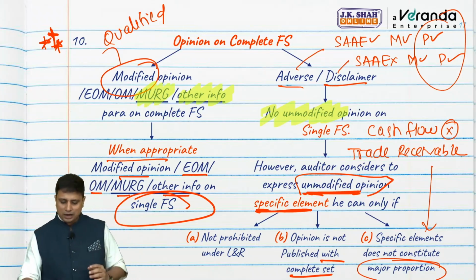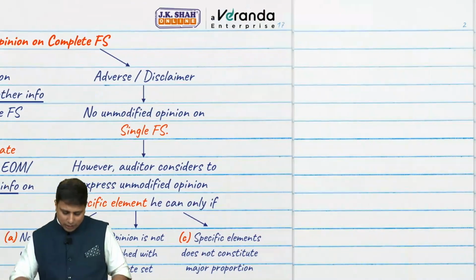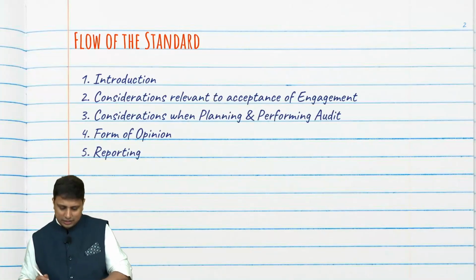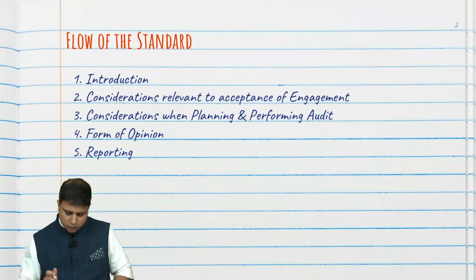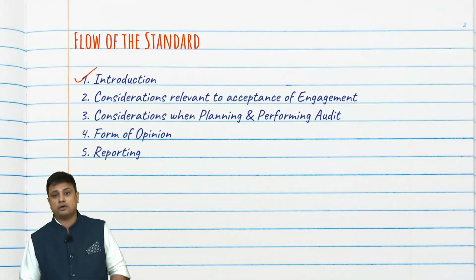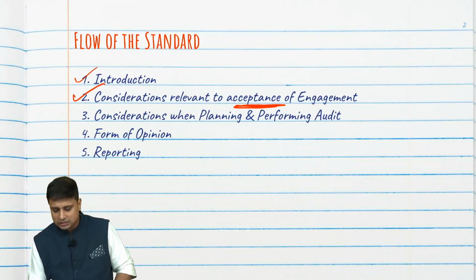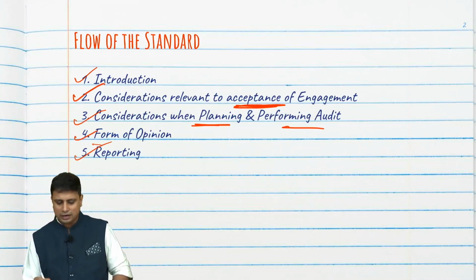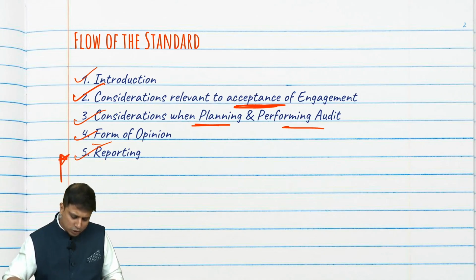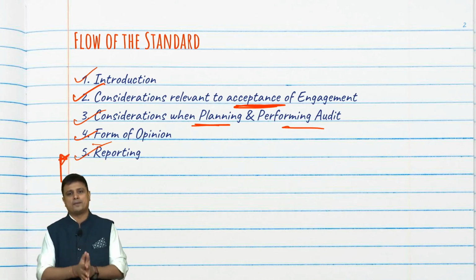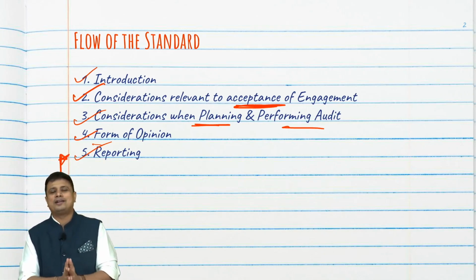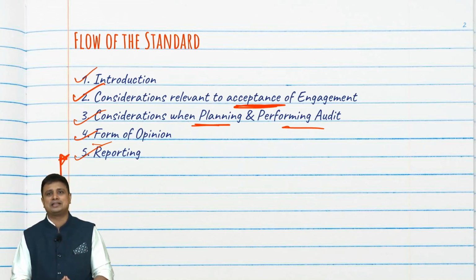So with this we are done with the last part as well. What is the last part? That is reporting. So we understood what is the standard SA 805, what are the considerations in accepting it, how do we plan and perform the audit, how do we form an opinion, and reporting. And in reporting we see a lot of new changes, a lot of new amendments. With this we put an end to our discussion, our revision lecture of SA 805.